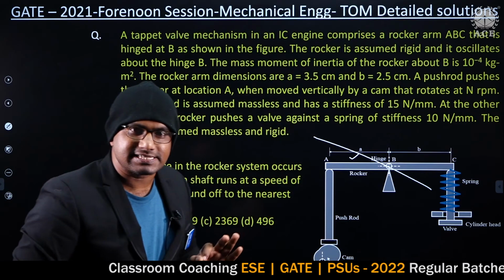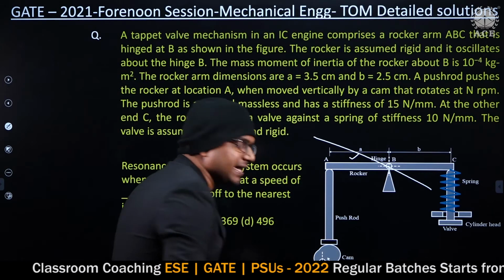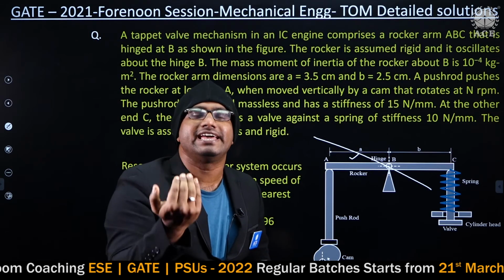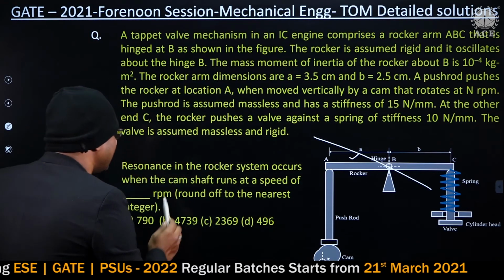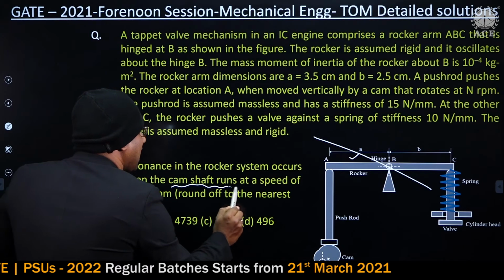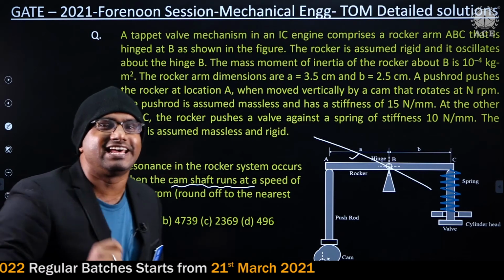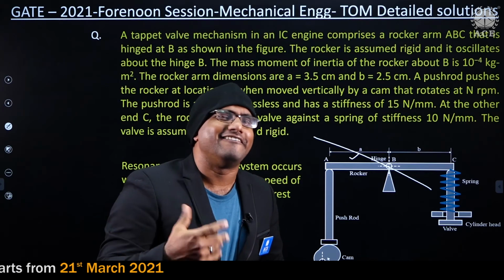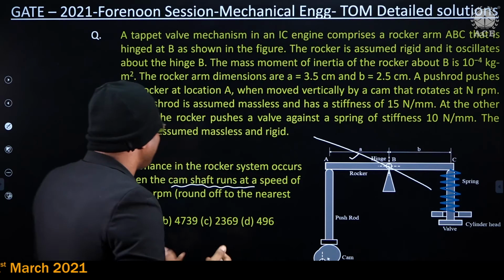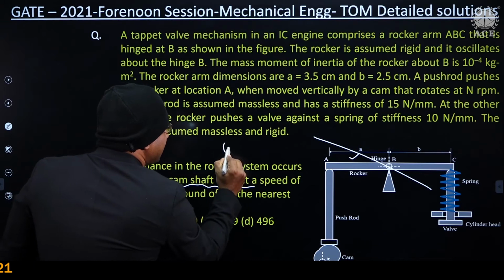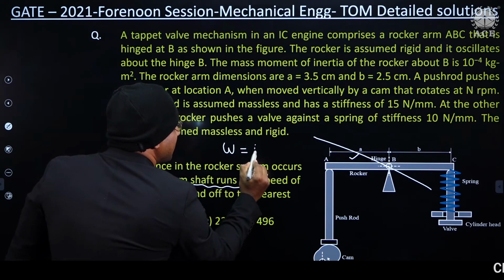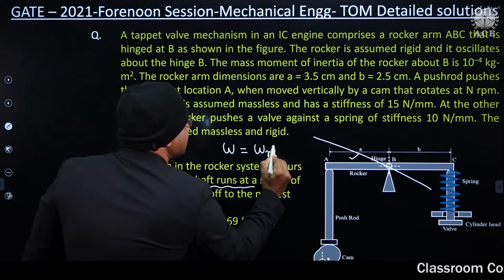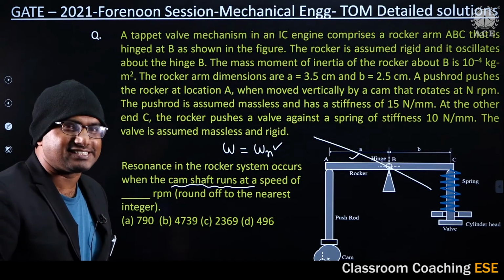But the question he is asking is, with what speed do I have to rotate a cam so that I will get the resonance? Don't worry about this word resonance, guys. Whenever the exciting frequency matches the natural frequency of a system, resonance occurs.